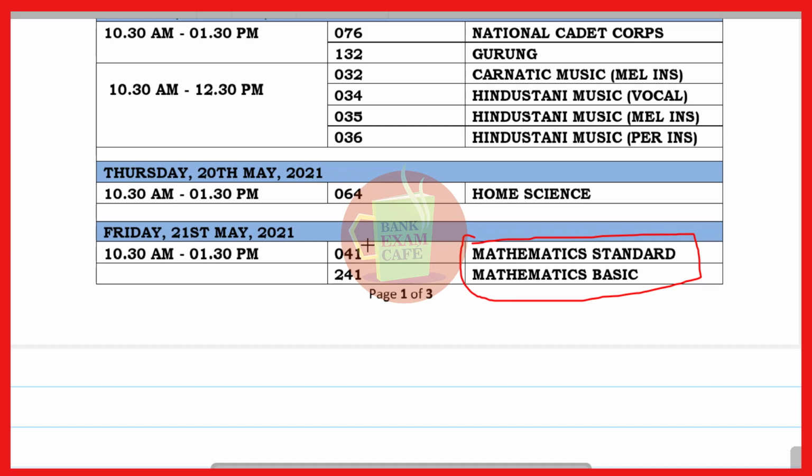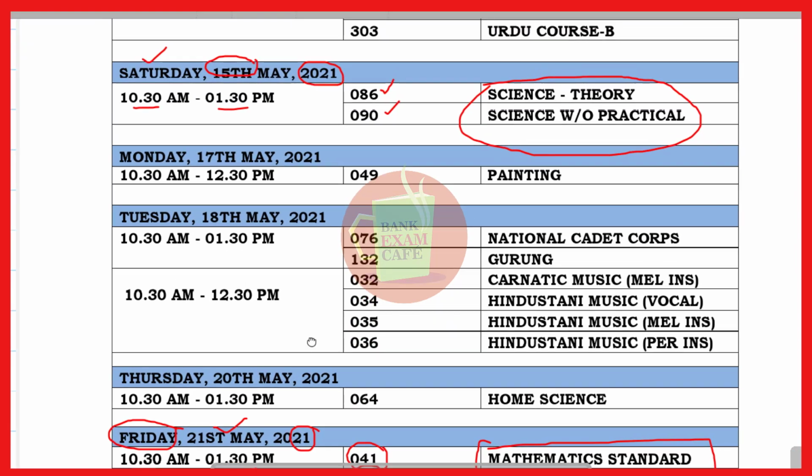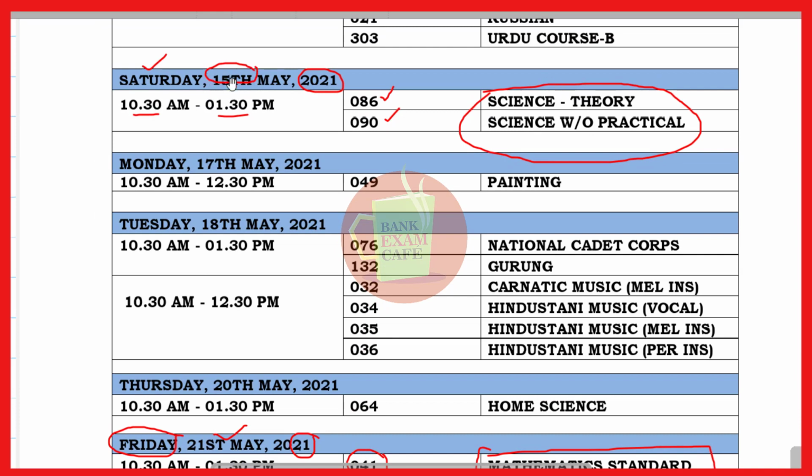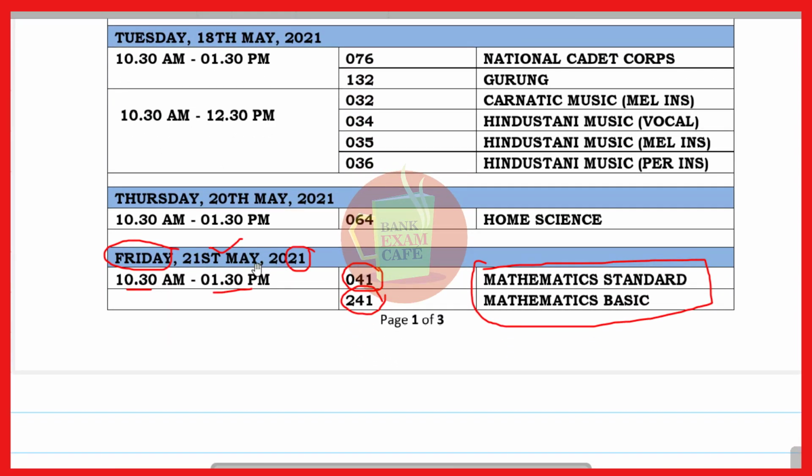That paper, whose code numbers are 041 and 241, will be on Friday, that is 21st May 2021, and the timing will be same, 10:30 a.m. to 1:30 p.m. Here the previous paper is of science on 15th May, but your maths paper will be on 21st May 2021, on Friday.